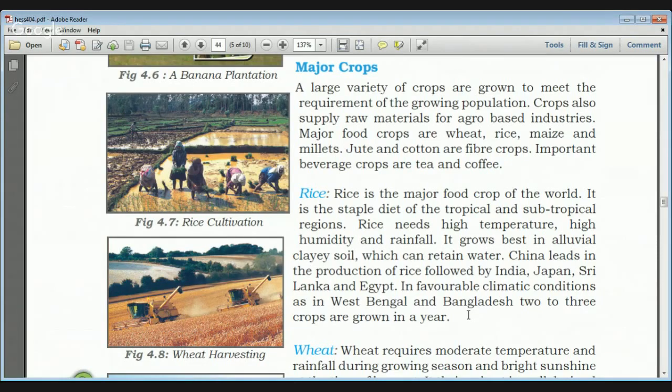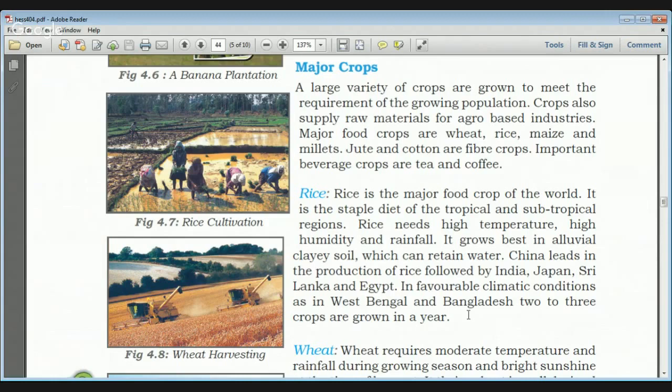Now we'll see some of the major food crops. The most important food crop is rice. Rice is the major food crop of the whole world, and it is the staple diet of tropical and subtropical regions. It needs high temperature, high humidity and rainfall. In India, one of the major rice-producing areas is the northwest.